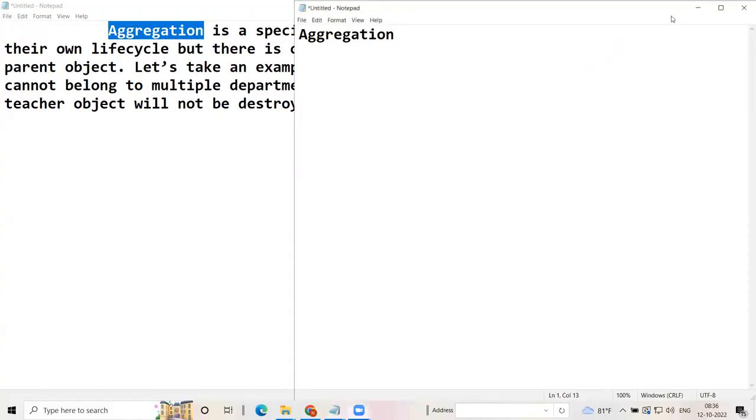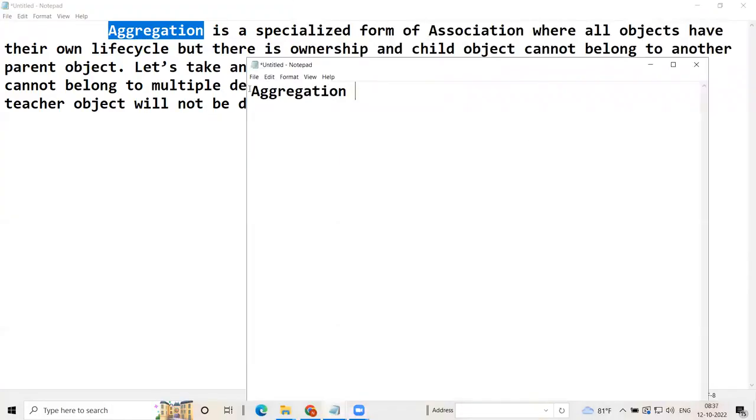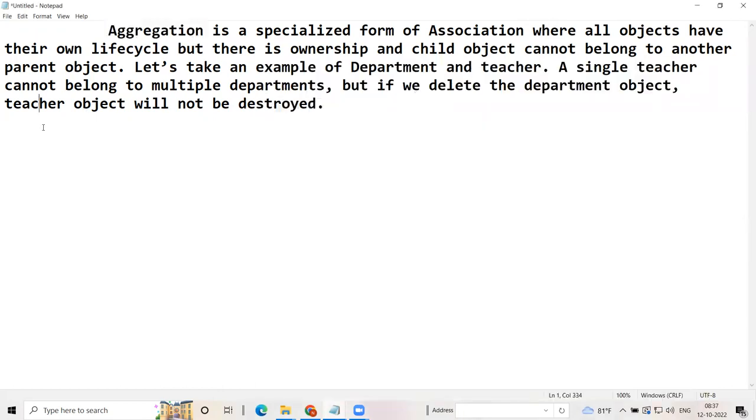Okay, so the topic is aggregation. Let's discuss aggregation. Aggregation is a specialized form of association where all objects have their own life cycle, but there is an ownership, and a child object cannot belong to another parent object.